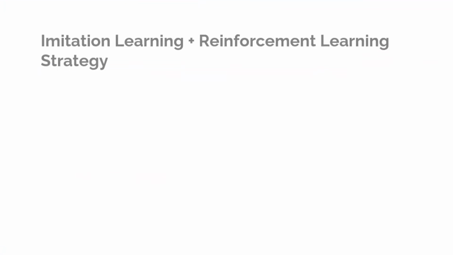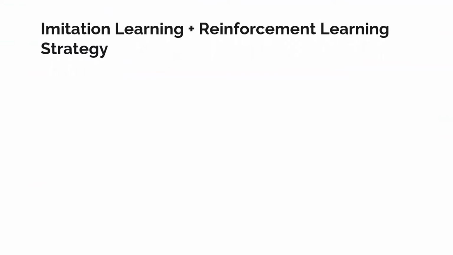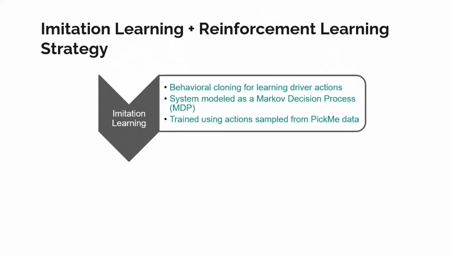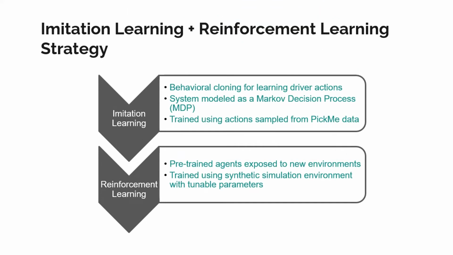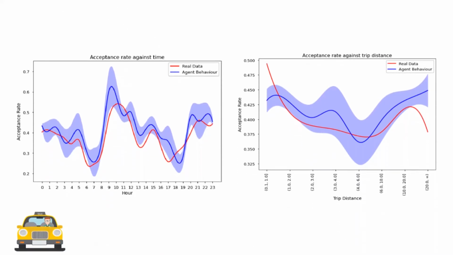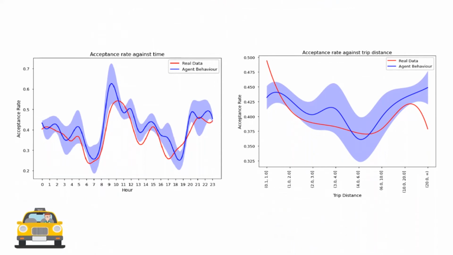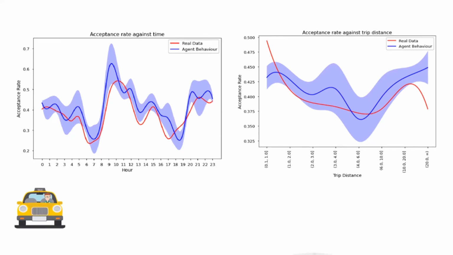In order to teach our agents to follow the behavior of real drivers, we utilize a mixed imitation learning plus reinforcement learning strategy, where we first train the agents using behavioral cloning by utilizing a dataset from Pygmy, followed by reinforcement learning using our simulation environment. By comparing the distribution of acceptance rates of the agent versus the drivers in the dataset against time and trip distance, we can ensure that the behavioral cloning step sufficiently learns the behavioral pattern of the drivers.